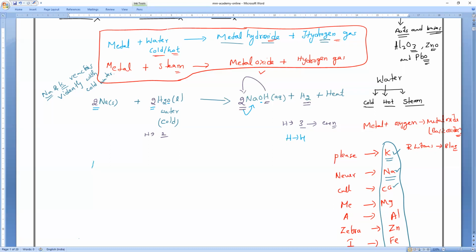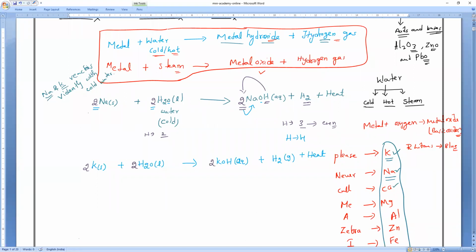Next, reacting with potassium. Potassium is also a highly reactive element, reacting with water. Tell me the product, please. Potassium hydroxide in aqueous state, plus hydrogen gas, and it will also produce heat. Balance it now. Again the same thing, as I told you, sodium and potassium always balance the same. 2K reacts with 2H2O to give 2KOH plus H2.